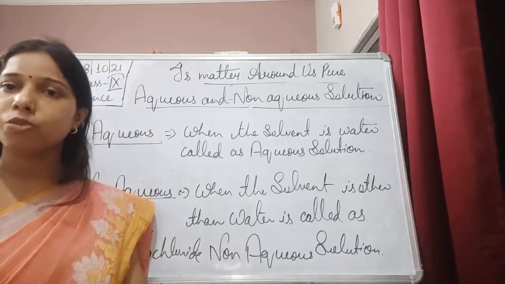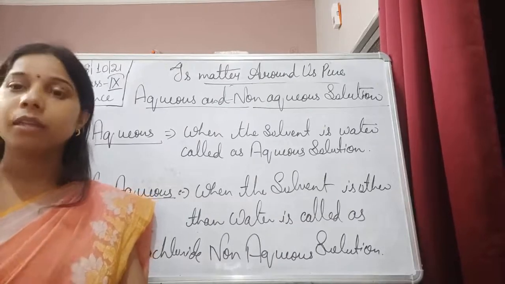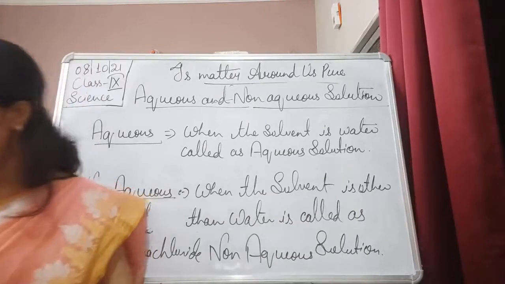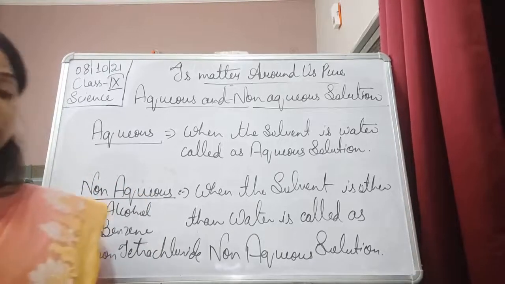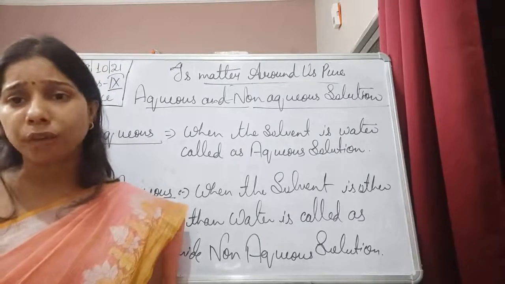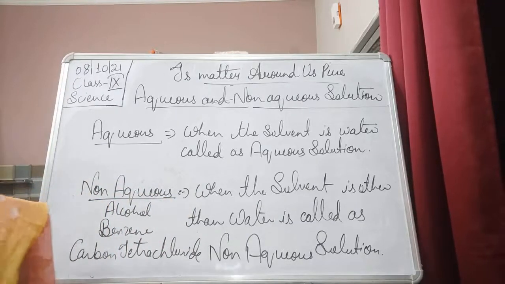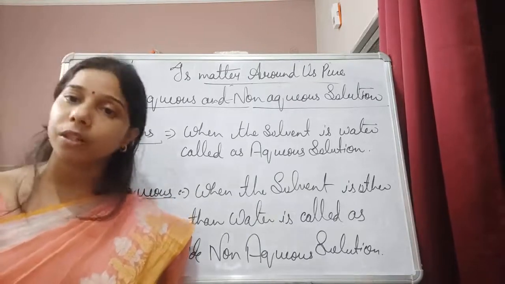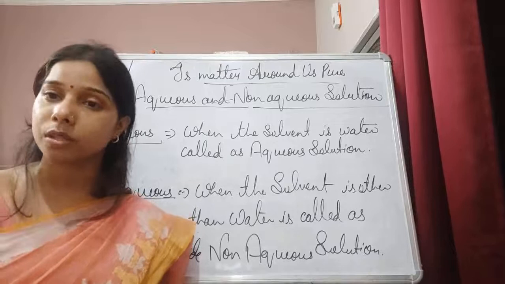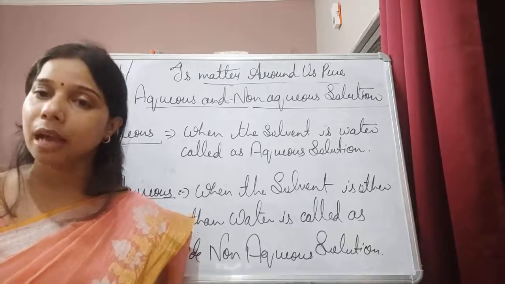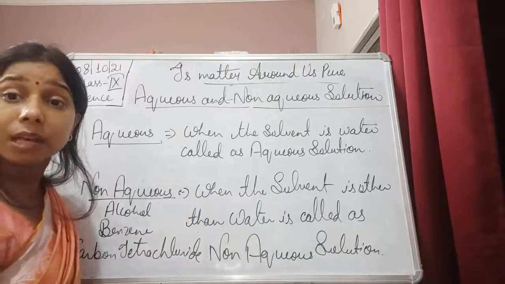So when we are making a solution, if we are taking the solvent as water, that will be an aqueous solution, and if we are taking a solvent other than water, it will be a non-aqueous solution. Now the solutions are also of different kinds, students. It depends upon what kind of solvent and solute you have taken. If we have taken the solvent as a solid, then the solution will be a solid solution. If the solvent is a liquid, then the solution will be a liquid solution. And if the solvent is a gas, then the solution will be a gaseous solution. So let us see what the different types of solution are.